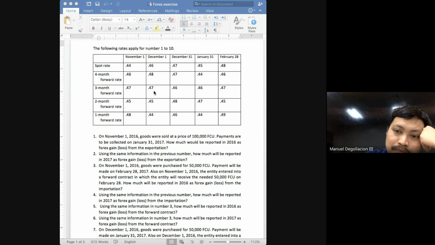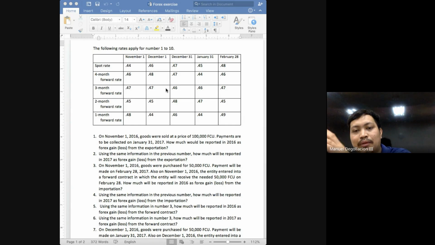Do you follow? When was the original transaction? November 1, which was 4-month forward rate, which was 4 months away. By December 31, do not use the 4-month forward rates anymore. Because by December 31, the settlement date is no longer 4 months away. It is now just 2 months away. Our reckoning, our target will always be the settlement date. Check how far away you are from the settlement date.